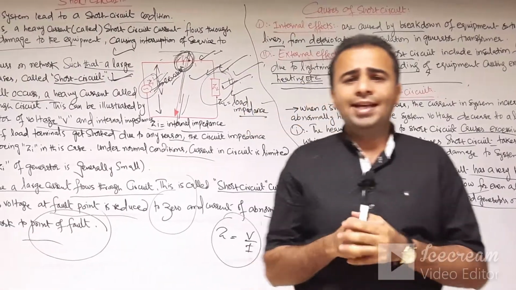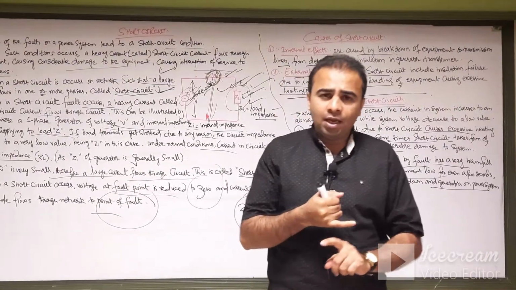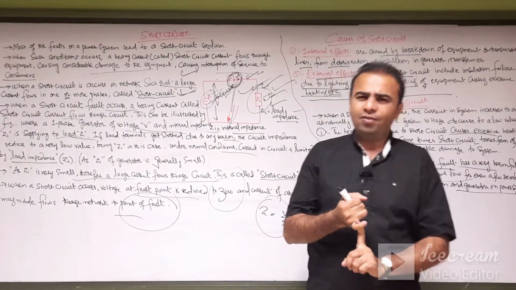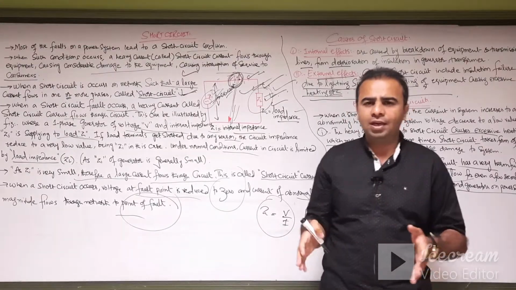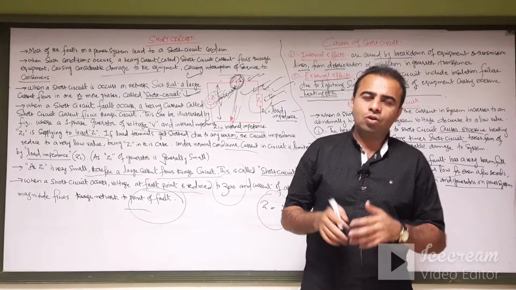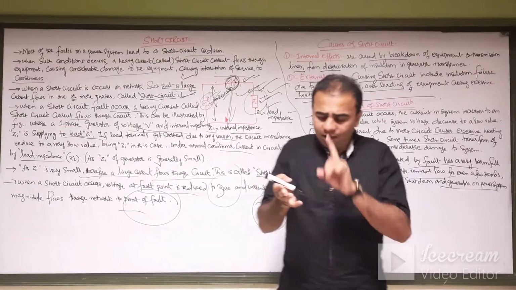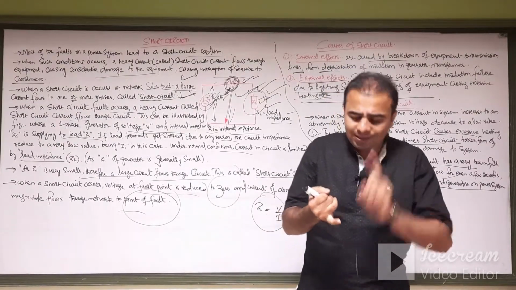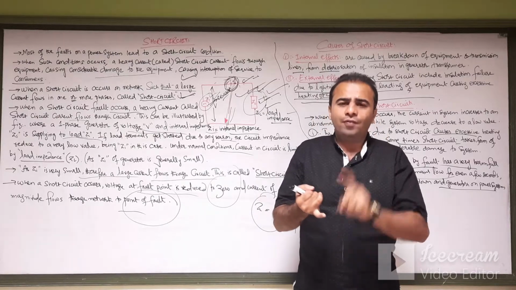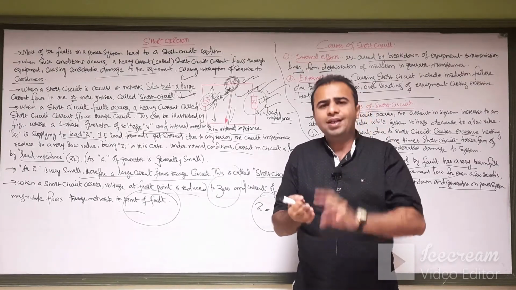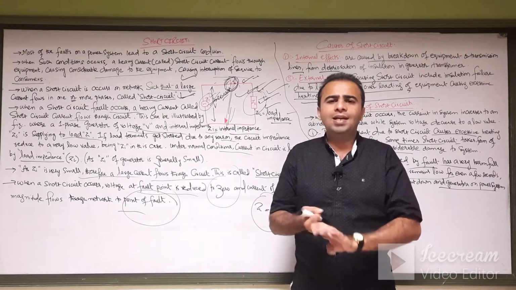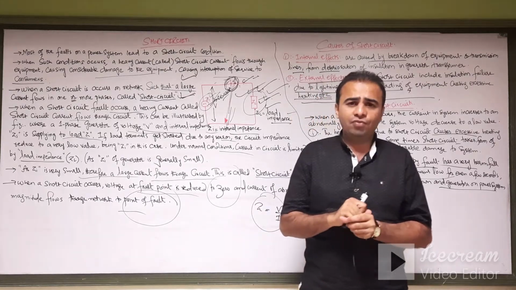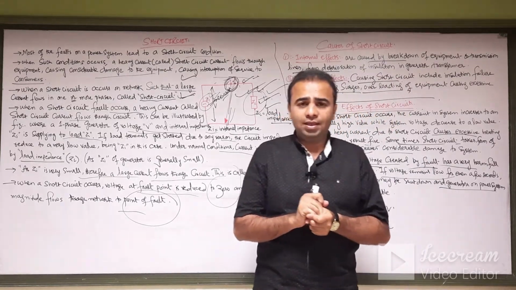So this was the lecture regarding the short circuit. We have discussed the theoretical points of the short circuit. What is a short circuit? We have heard the word short circuit in our daily life routine. So the short circuit is that whenever an abnormality or a fault occurs in the appliances or the electrical system, where the system voltage is low, the impedance of the system is very low, and the current is abnormally high, this may lead to the short circuit condition. That short circuit may cause insulation failure of the equipment.